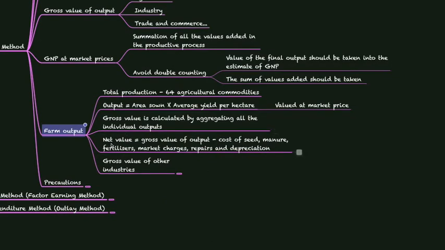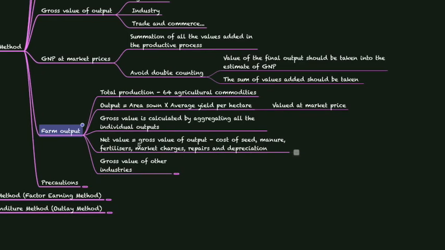In order to find the net value, because in the product method we have to find GNP at market prices. GNP is not gross domestic product, but gross net product. So what we are doing here: net value is equal to the gross value of output minus the cost of seed, manure, fertilizers, market charges, repairs and depreciation.